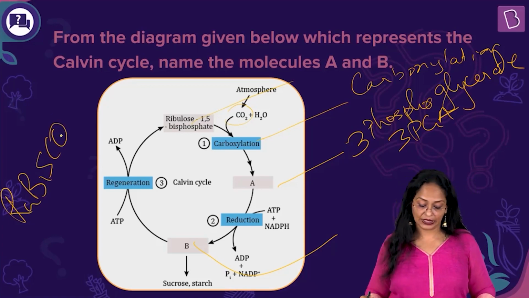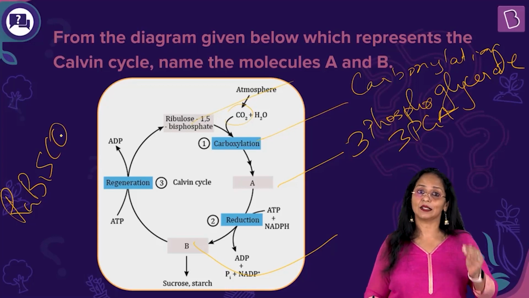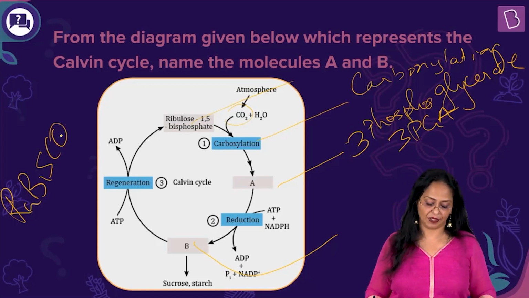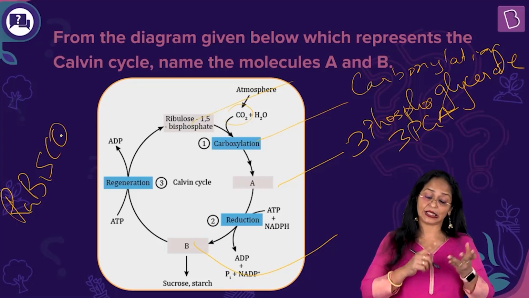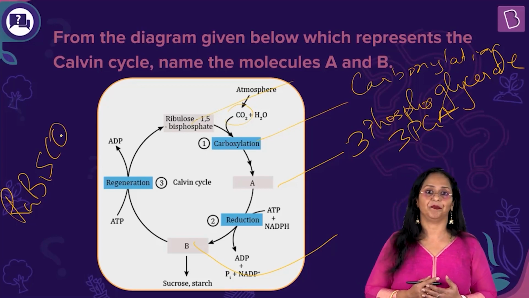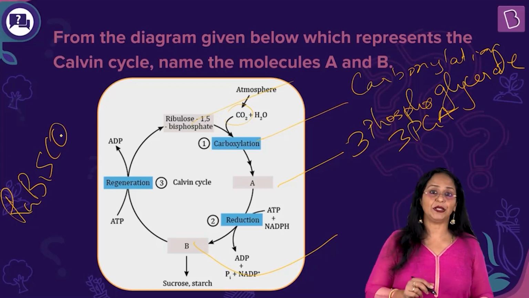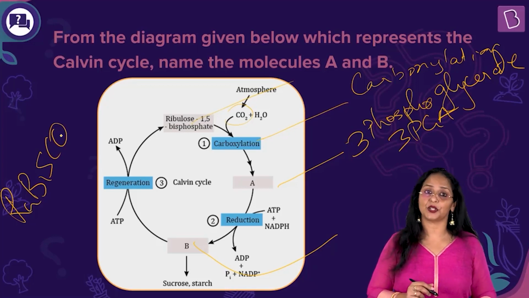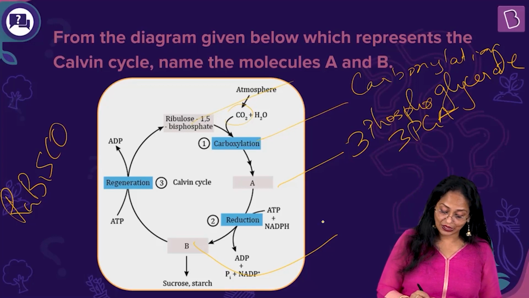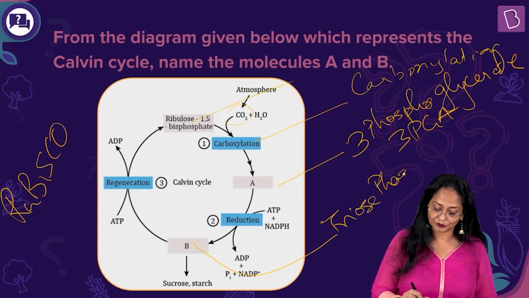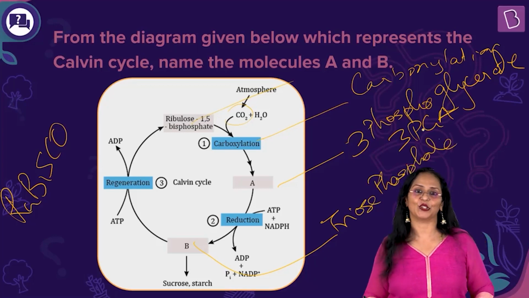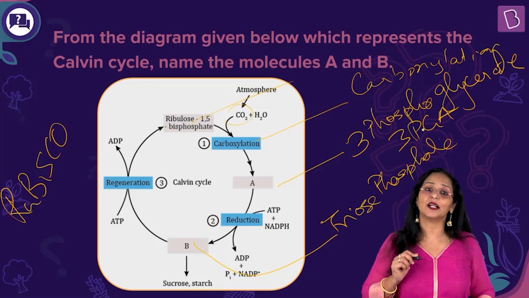So A, we've got the name. Carboxylation results in the formation of 3-PGA. Now, I told you Calvin cycle is a 3-step reaction. The second step is reduction. This 3-PGA undergoes reduction to form a triose phosphate group. So B is triose phosphate. This is called a reduction step.